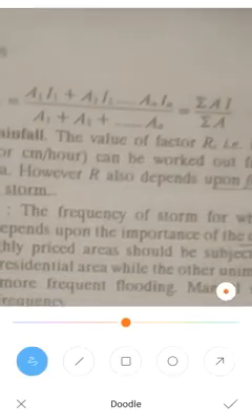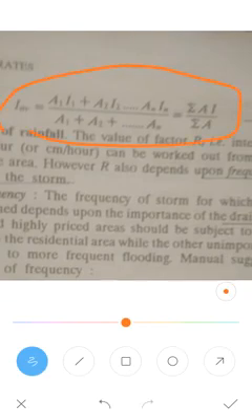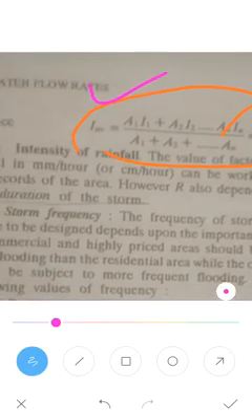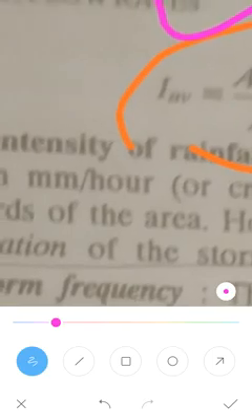See here, the average impermeable factor is given by A1I1 plus A2I2 up to the nth term AnIn, divided by the total area A1 plus A2 plus A3 up to the nth area. So if you take the summation of AI divided by the summation of area, that is the average impermeable factor.